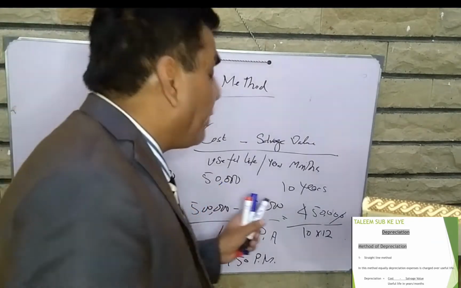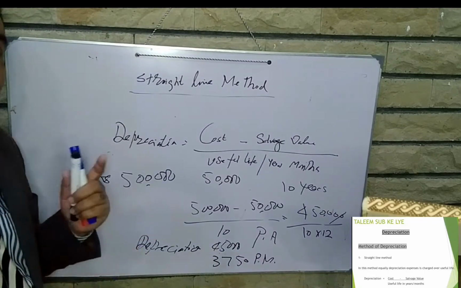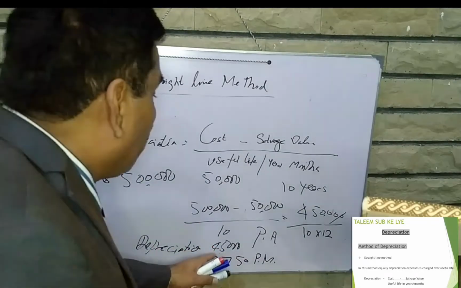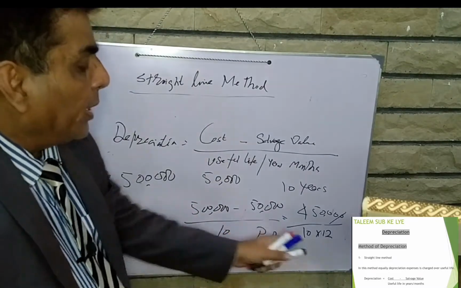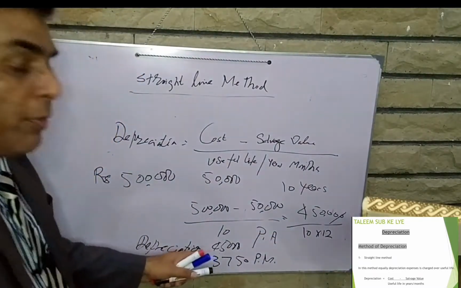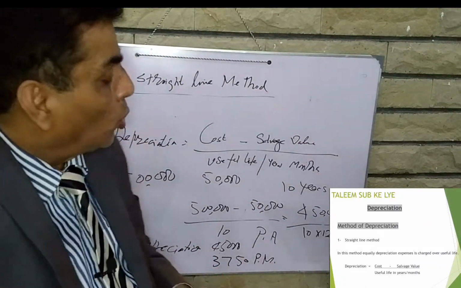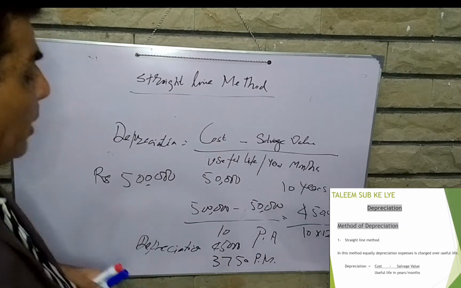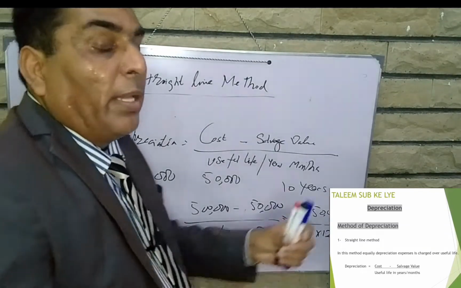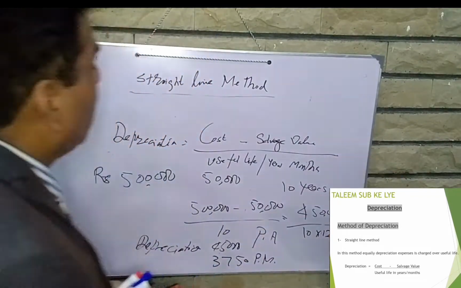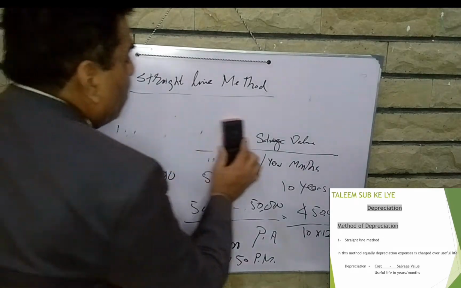which salvage value is 50,000, having the life of 10 years. If we calculate the depreciation for the year, that would be 45,000 as per the formula: 500,000 minus 50,000 divided by 10. But when we need it per month, we will divide by 12, so it will be 3,750 per month depreciation. That is the straight line method. Very simple formula, very simple calculation to calculate the depreciation.